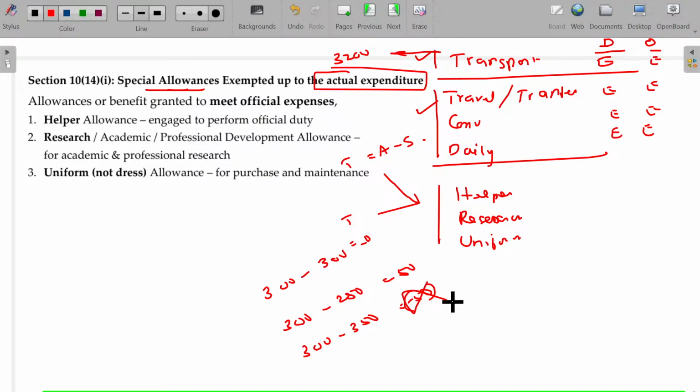Most probably in college, the professors and the lecturers may get some subsidy from the University Grants Commission, UGC, or their principal or management to do some research contributing to the nation's growth.